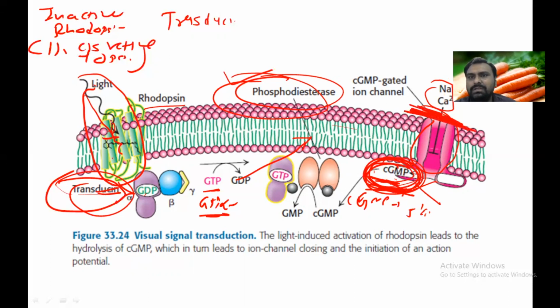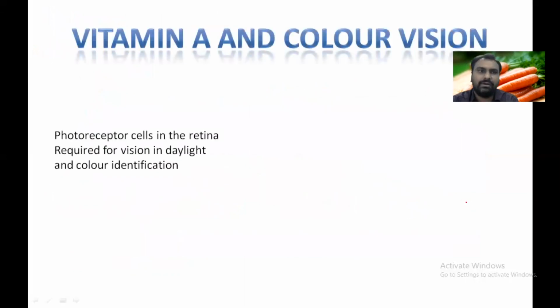And as the sodium channel is closed, there is negativity, which will lead to the hyperpolarization of the membrane of the rods, and it will generate the nerve impulse. This is how, when light falls on the retina, we can see. Ultimately the signal is transmitted to the cortex of the brain, and we can see everything. So this is how we can see things, where the retinal has a very important role.